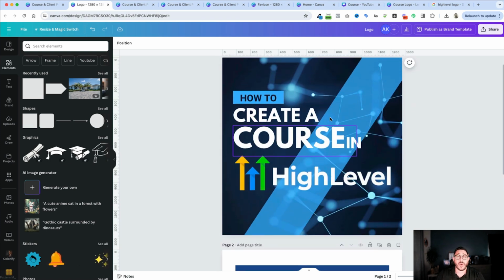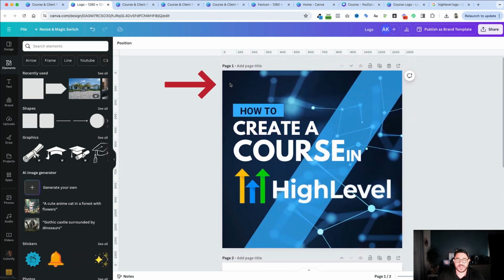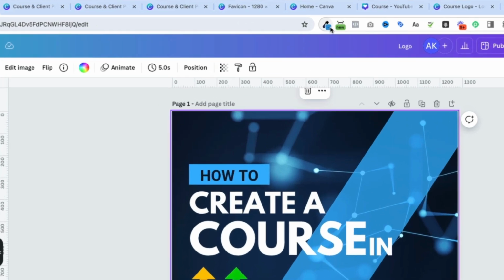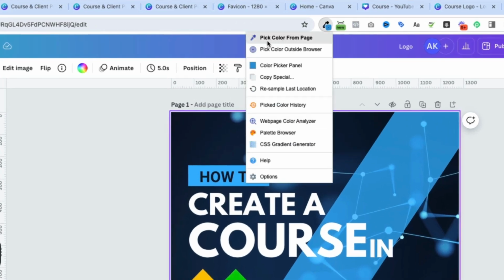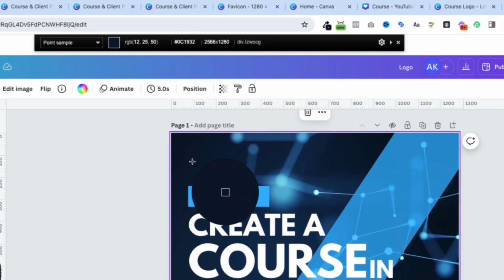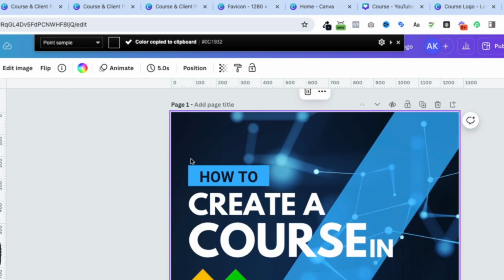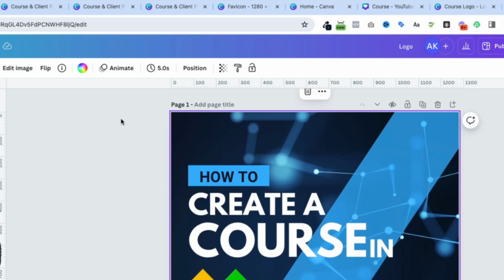Now I want to grab the colors from this design. The way that I do it is actually very, very simple. I click on, for instance, this back panel. Now here, this is an image. This is a little hard to just grab. So I downloaded a Chrome extension right over here called Colorzilla. And I take that Chrome extension and I click pick color from page. So I click on that and I get right on top of that color and I choose it. Now, as you can see, it's copied that color for me.